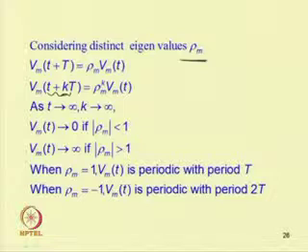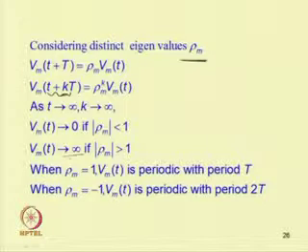Putting k tends to infinity, V m t will tend to 0 if the modulus of rho m is less than 1. If the modulus of rho m is greater than 1, the solution will grow and we will have an infinite response.